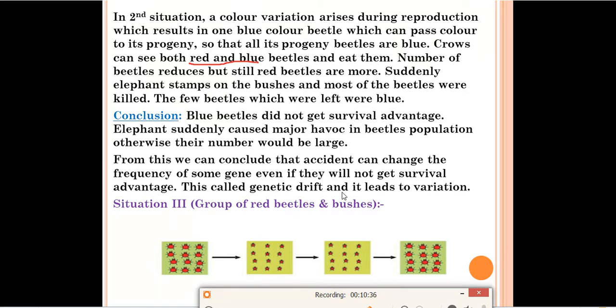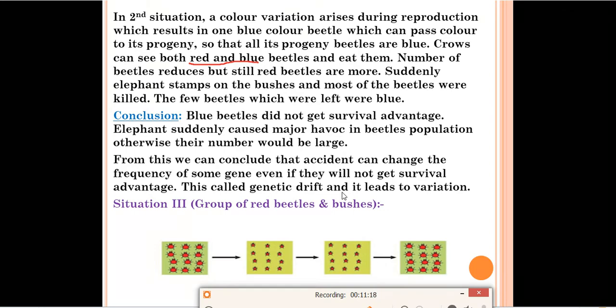The crow can eat both red and blue beetles, but the blue beetle is also not getting a survival advantage over the red. The population of blue beetles cannot increase in that case. But suddenly what happened? Due to some accident, because of that elephant, red beetles were killed and a few blue beetles were left. They increased their population and survived in that environment. This is called genetic drift and it also leads to variation. Genetic drift means some changes will occur in the frequency of genes, and they will get the advantage of survival. So this is called genetic drift.